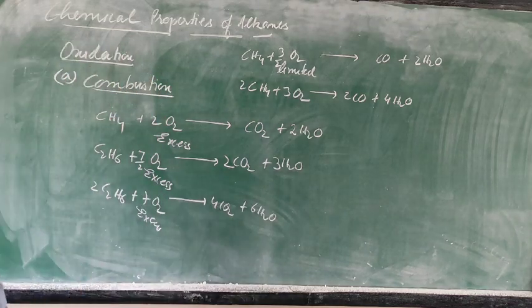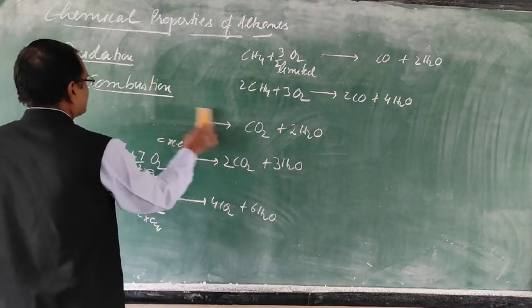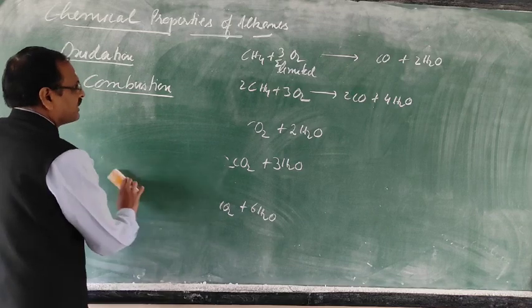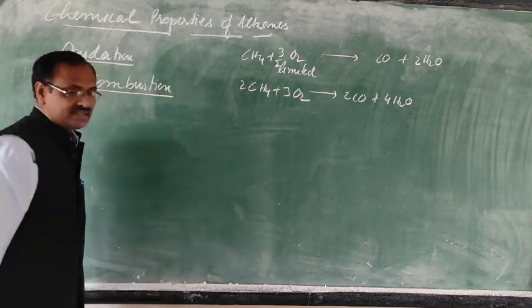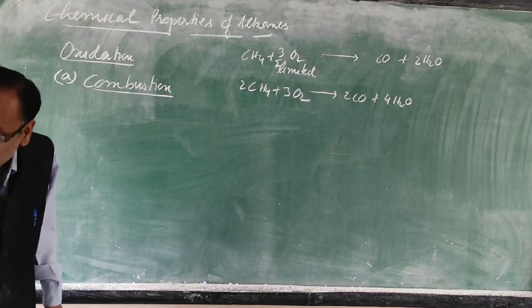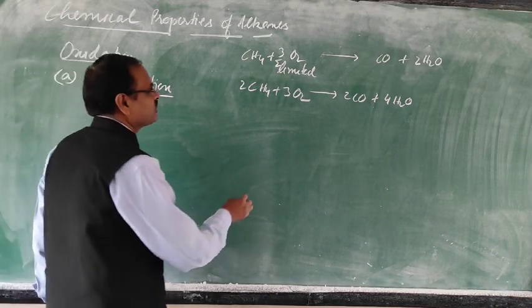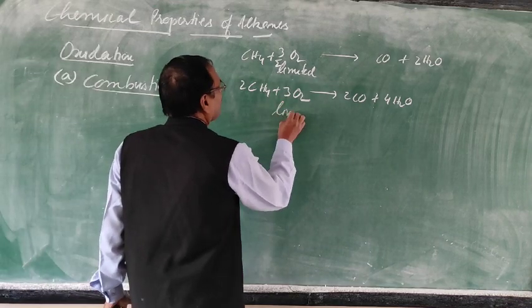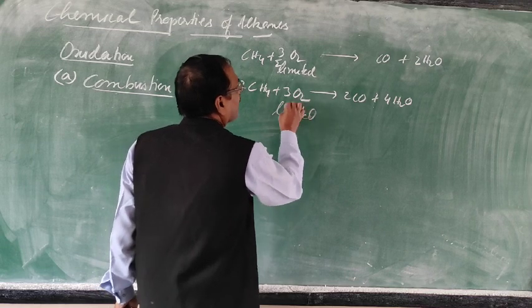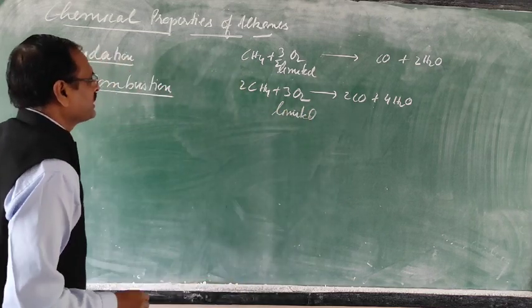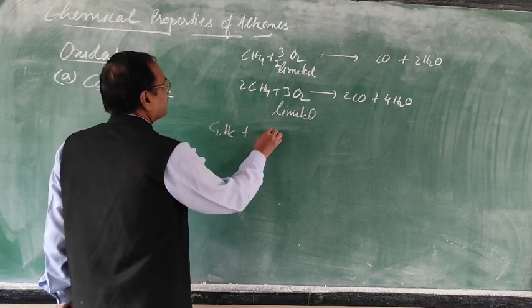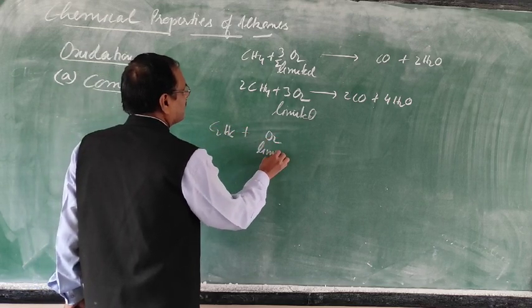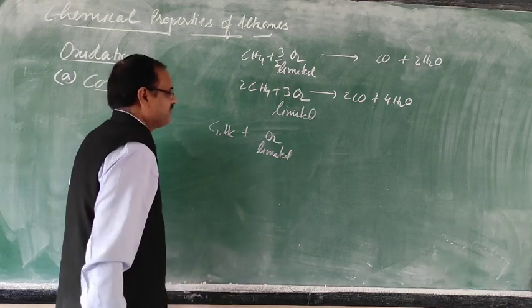Now the next one is ethane. Methane we have seen: when methane is burned in a limited supply of oxygen, it forms carbon monoxide and water vapor. Now ethane, C2H6, with a limited amount of oxygen.